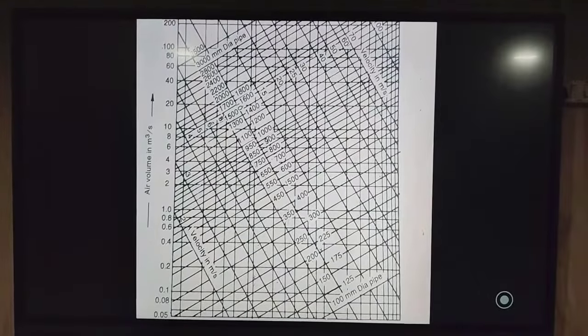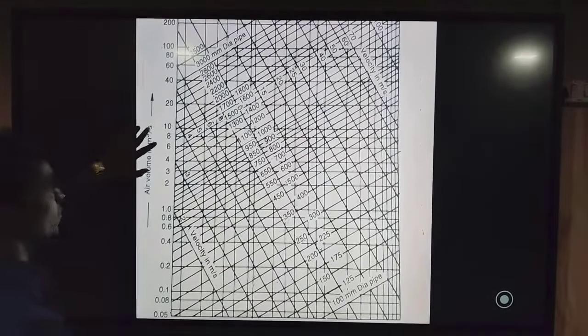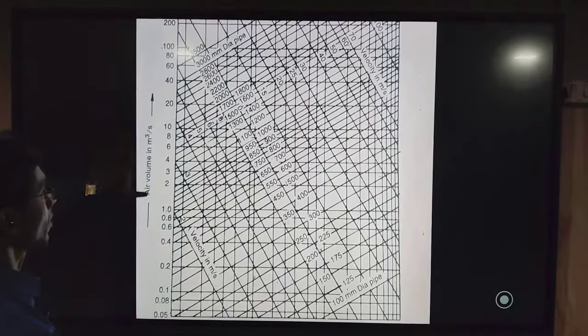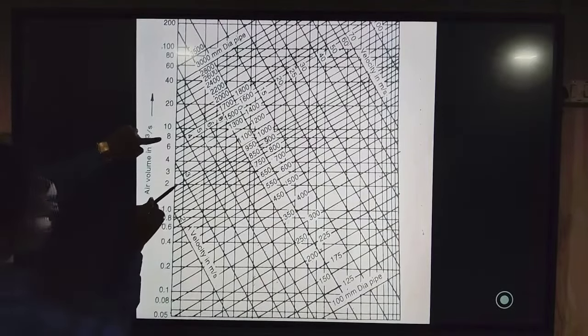In this friction chart, we have to take help of two values. The first value is the Q value in meter cube per second, 8 meter cube per second, which is given, and the velocity is 10 meter per second.